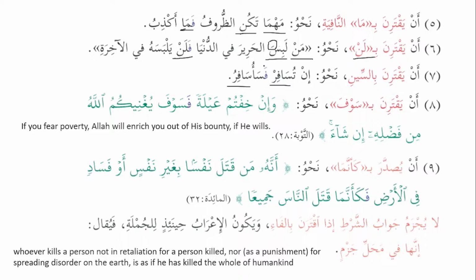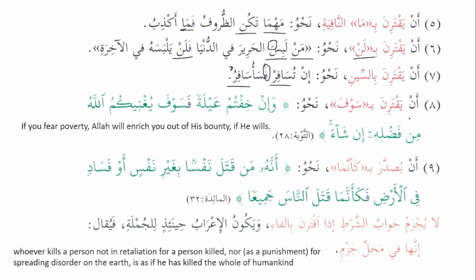Because fa is there, Ustad. Excellent. Perfect. When fa is added to jawab shart, then the verb will not be majzoom. It will not become sakin. If we say in tusafir, sa usafir, then it will be majzoom. But if we add fa to that, then it will not become majzoom.